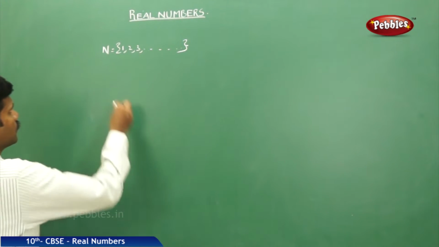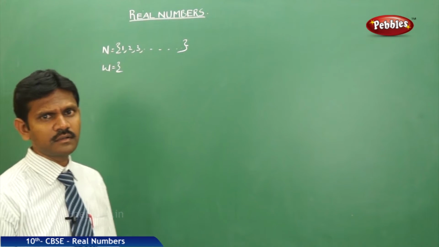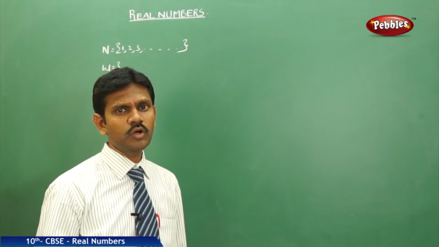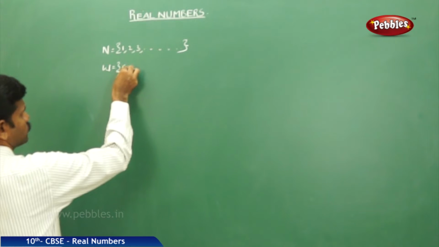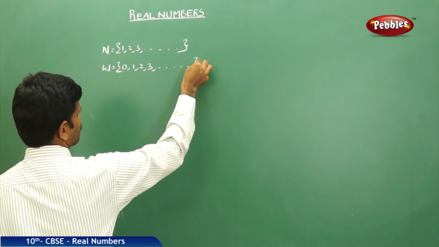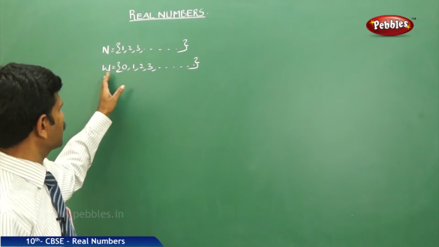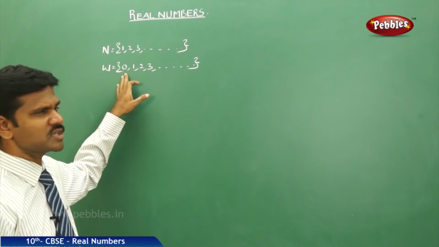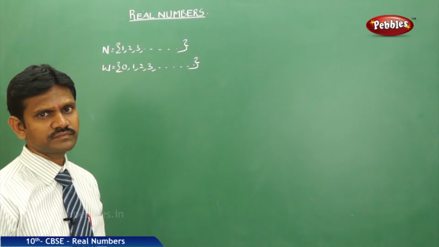Next, the set of whole numbers. How to define a whole number? Whole numbers are the numbers formed when you include 0 in the natural numbers. Then the set of numbers formed is called the set of whole numbers. That means in the set of whole numbers the least number is 0 and the highest number is not defined.